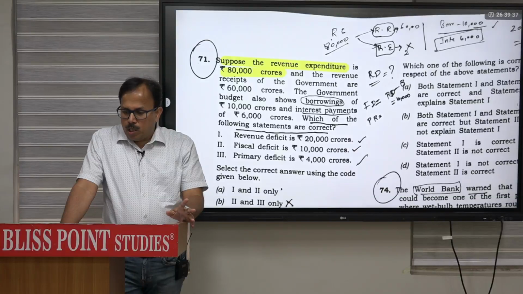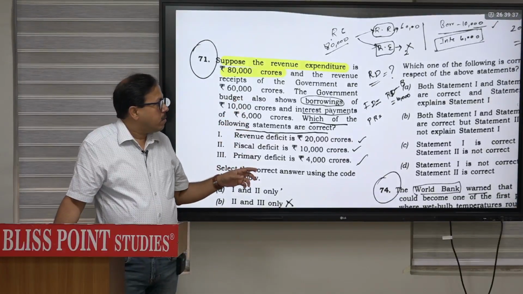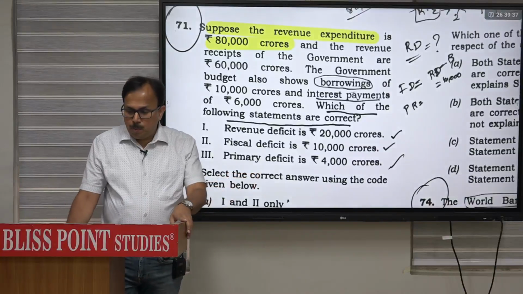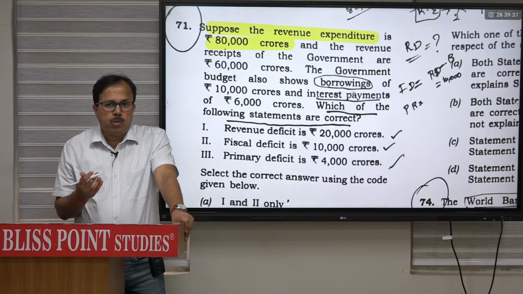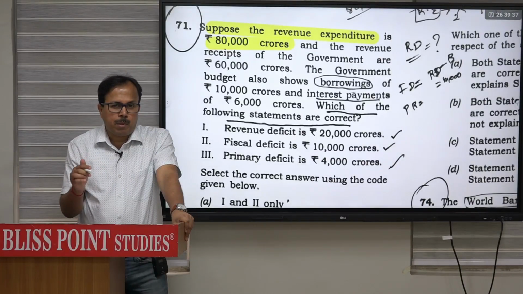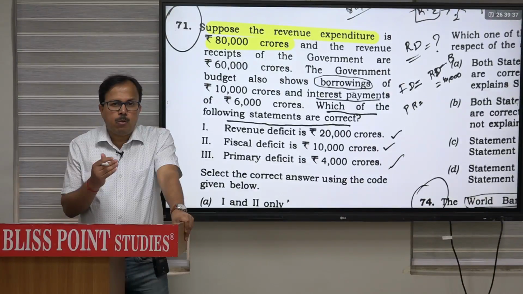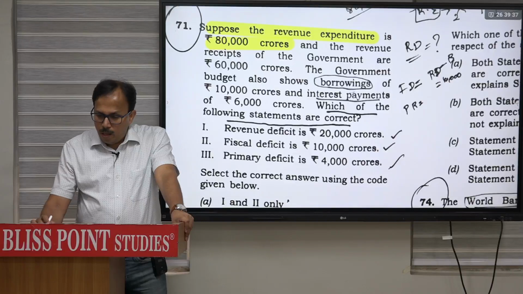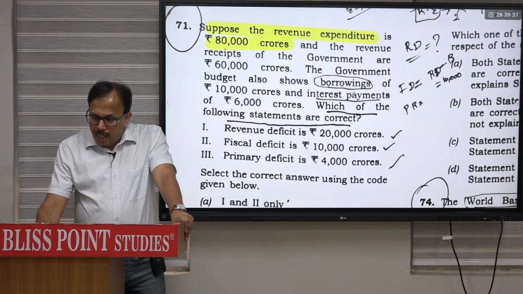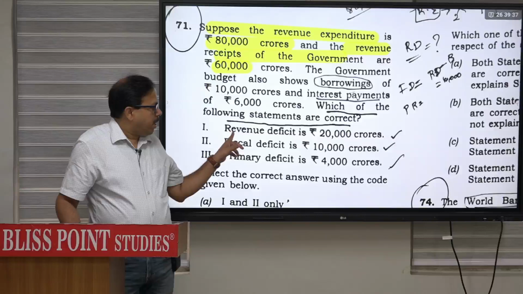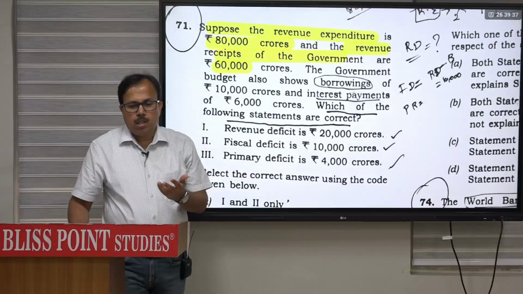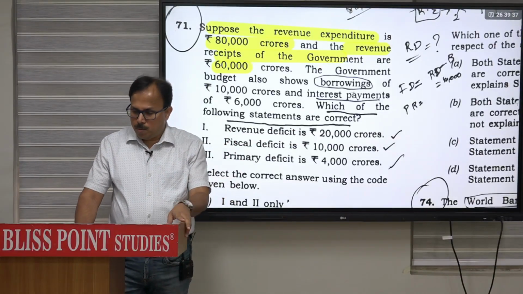So question says, suppose the revenue expenditure is 80,000. Focus on this. Revenue expenditure is 80,000. So what is revenue expenditure? रेवेन्यू एक्सपेंडिचर में जो रेकरिंग इन नेचर होंगे, जैसे गवर्नमेंट स्टाफ की सैलरीज है, रेवेन्यू एक्सपेंडिचर है. रेवेन्यू रिसीप्ट्स, government is getting interest, so that interest part will become basically the revenue receipts. Government expenditure 80 and government revenue receipts are 60, so revenue deficit will become 20,000. So पहला statement आ गया, revenue deficit is 20,000 because revenue deficit is difference between revenue expenditure and revenue receipts.